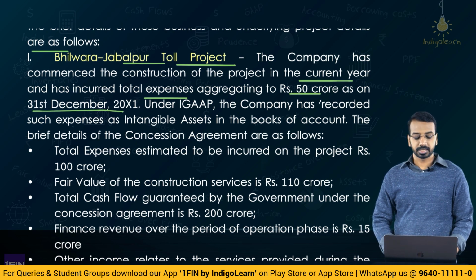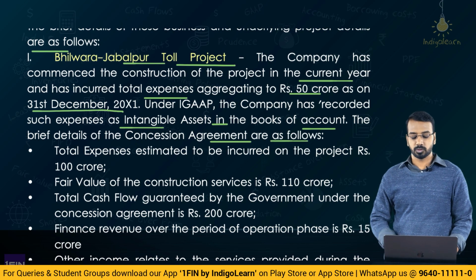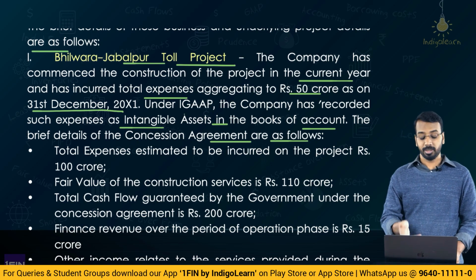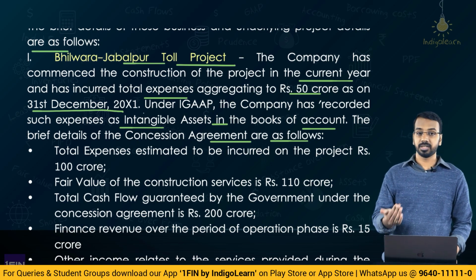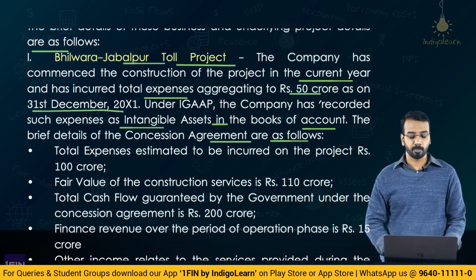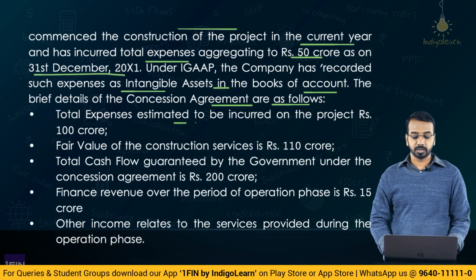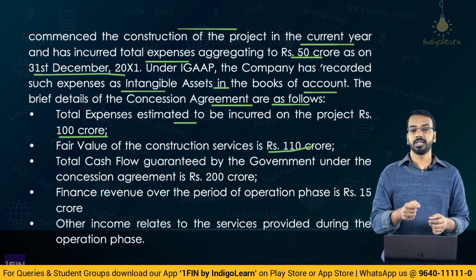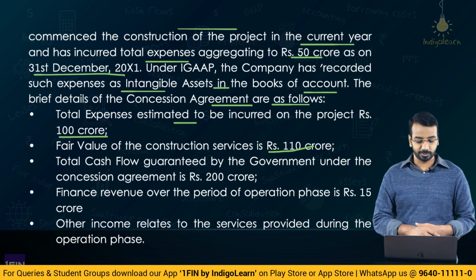Under IGAAP, the company has recorded such expenses as intangible asset in the books of account. The brief details of the concession agreement are as follows. So, the details of the concession agreements are given. We will see whether intangible asset is applicable or not. They said under IGAAP they have considered it as intangible asset, IGAAP meaning the earlier accounting standards, okay. Total expenses estimated to be incurred on the project is rupees 100 crores. Fair value of the construction services is 110 crores. Okay, so total expected cost is 100 crores and the fair value is 110 crores.